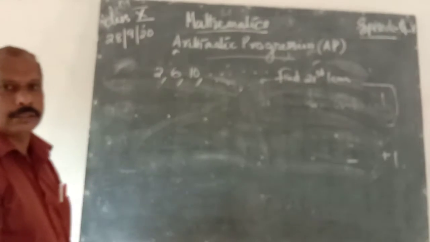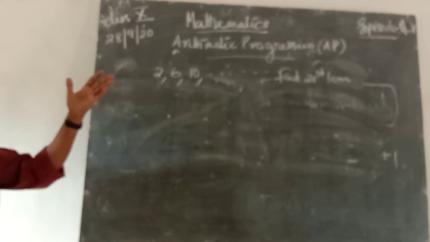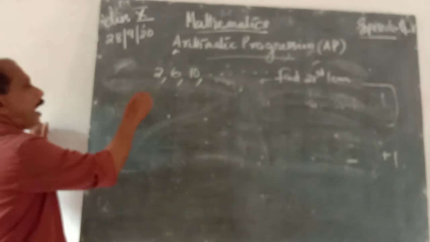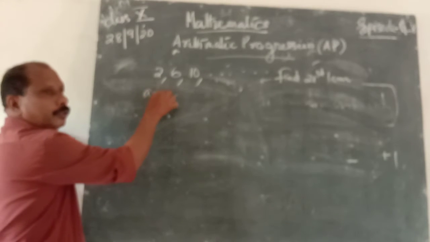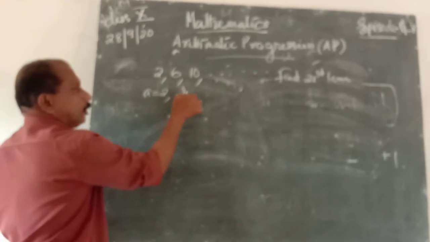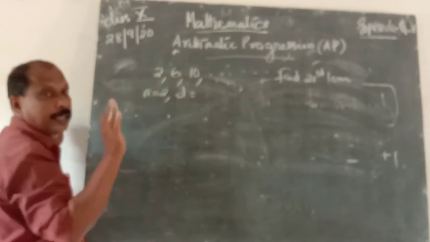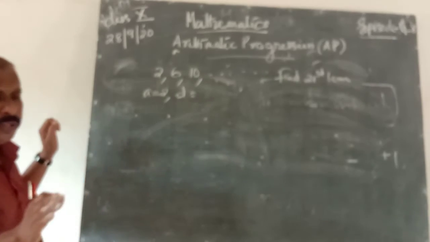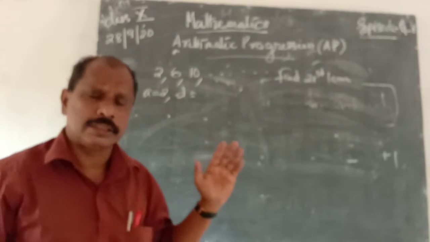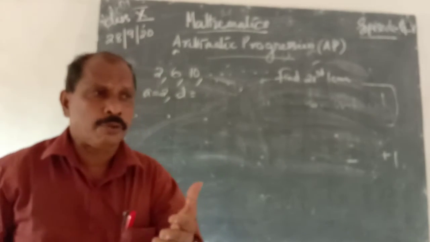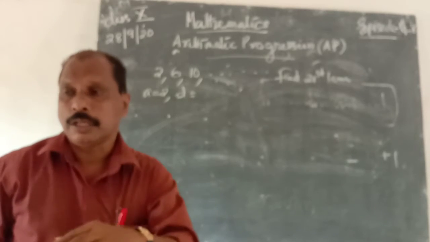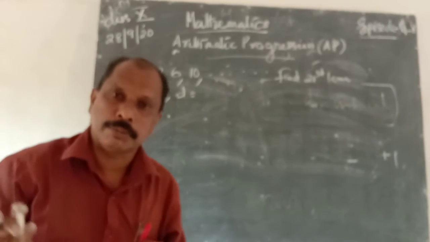That is the question. From this example, a is equal to 2. d is 6 minus 2, which is 4, and 10 minus 6 is 4. First, verify that the given progression is an arithmetic progression or not. Therefore, 6 minus 2 is 4, 10 minus 6 is 4, so it is an arithmetic progression.